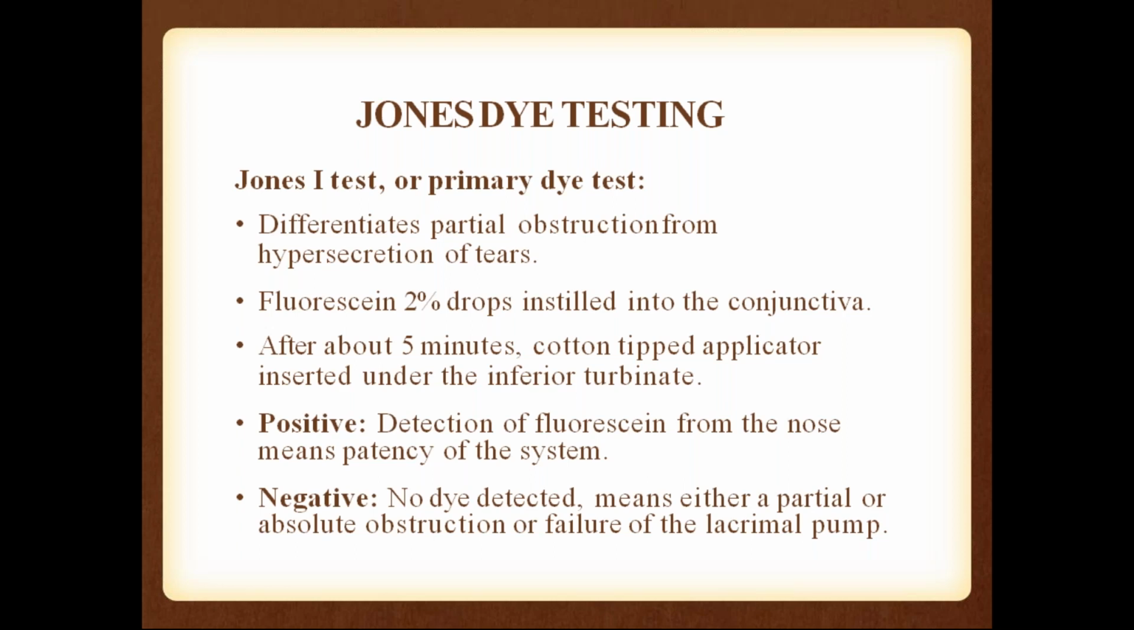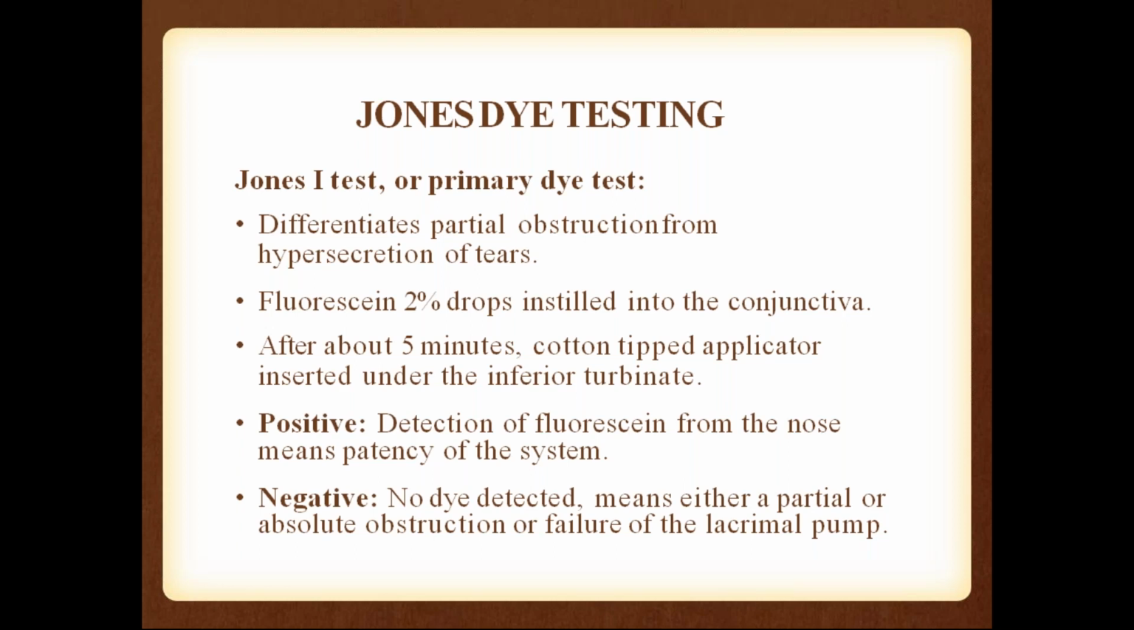So when we put fluorescein dye in the eye and keep a cotton tipped applicator in the nose, if there is normal drainage of tears, the fluorescein along with the tears will drain into the nose, so there will be staining of the bud. It indicates that the drainage is normal. Because the drainage is normal, the dye has come into the nose and the cotton tip has become fluorescent.